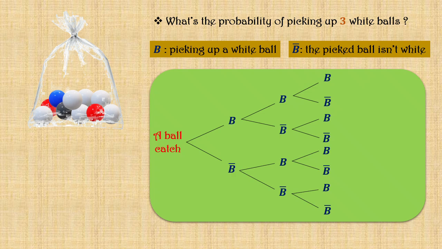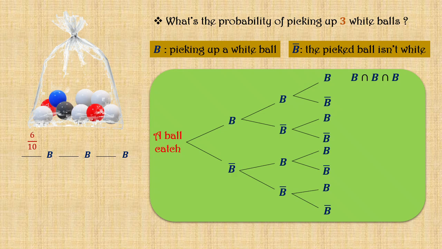Now if we observe this pattern that represents our experiment, we notice that there is only one path according to which the 3 picked balls would be of white color, which is represented as the intersection of the successive events B. Now, in order to calculate the probability for this path to happen, we note the probability for the first event B to happen, which equals the number of possibilities to get a white ball in our first catch, which equals 6, over the number of all possible outcomes, which equals 10.